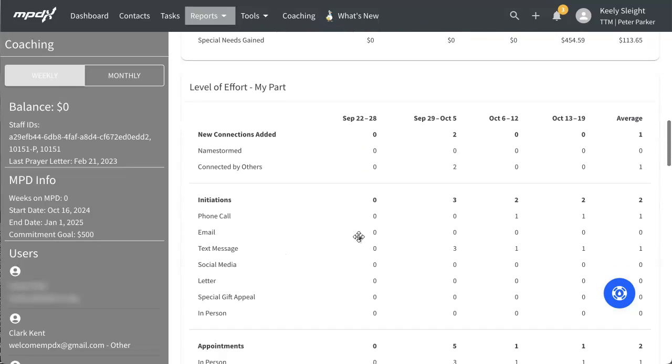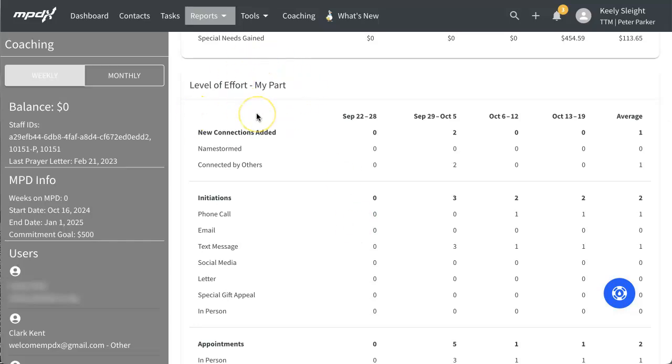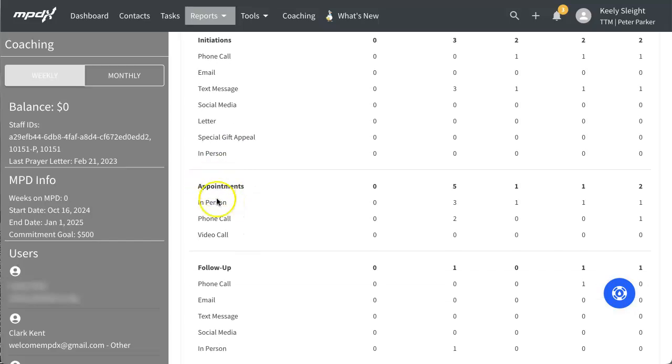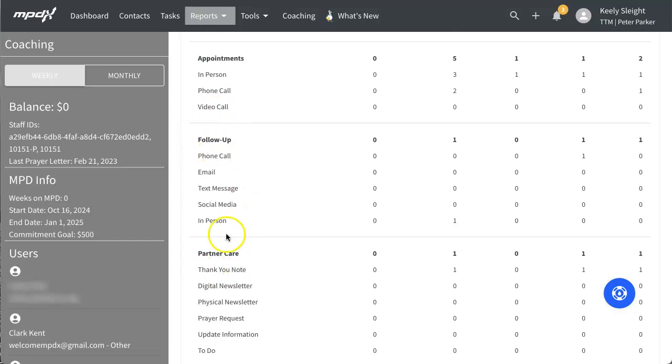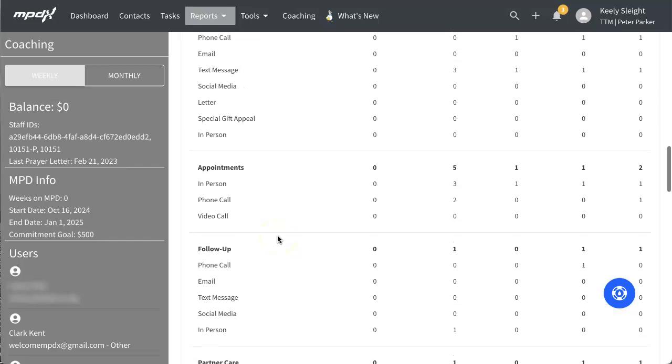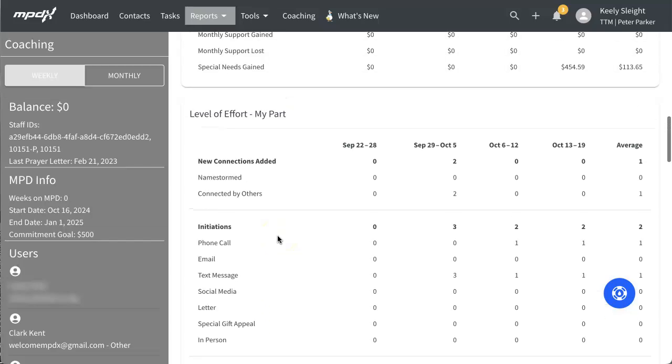The Level of Effort, My Part section of the coaching report is where all new connections added, initiations, appointments, follow-up, and partner care tasks are recorded. You can't control what people decide, but you can control whether or not you are meeting and faithfully inviting others to join you in ministry.